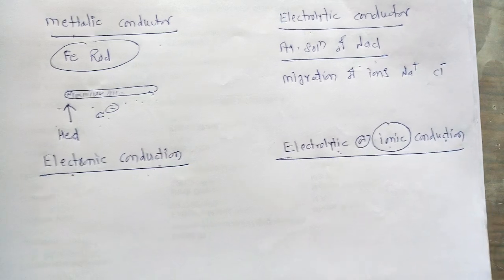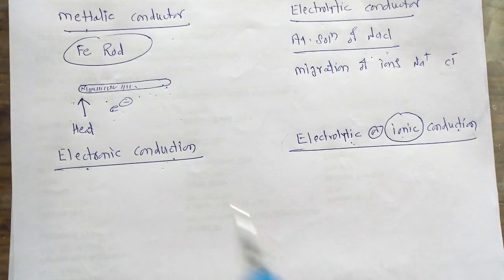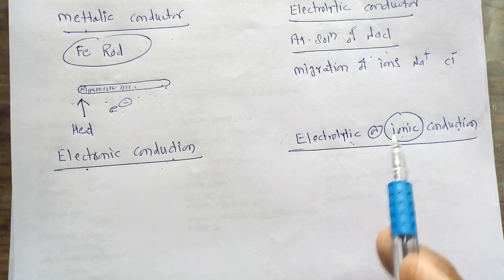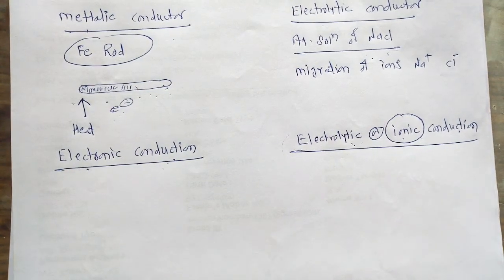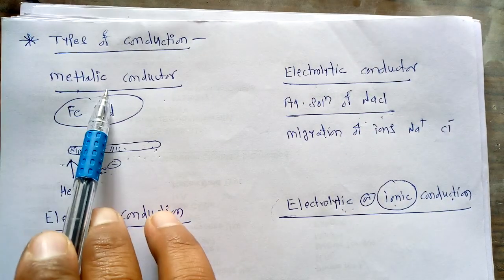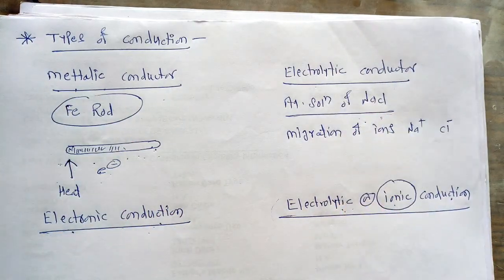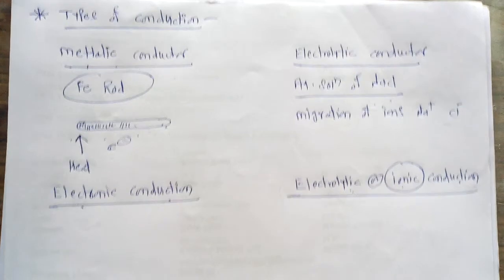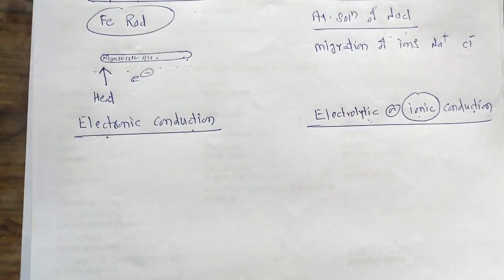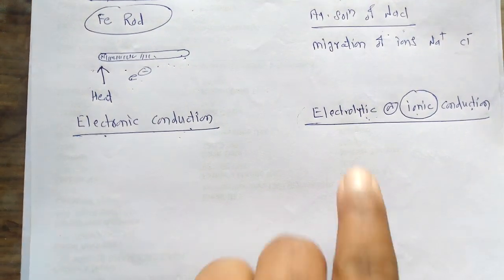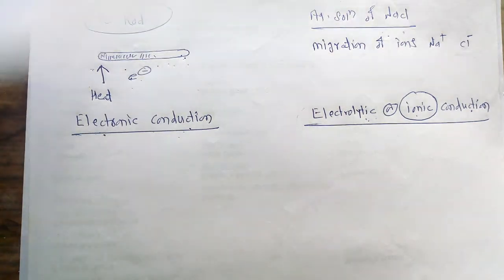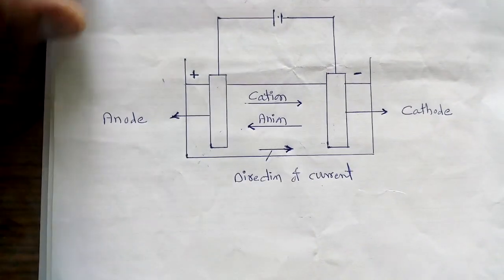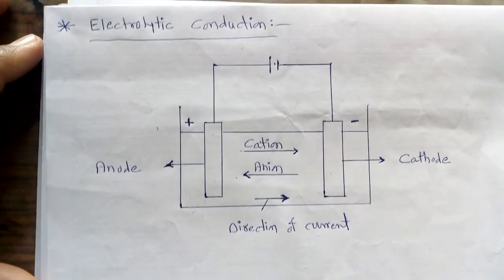So this is the basic difference between these two conductors. One is called electronic conduction and the second is called electrolytic or ionic conduction. And these are the two types of conductor: a metallic conductor and an electrolytic conductor. Once we have studied this simple classification, now we are interested in studying electrolytic conduction.